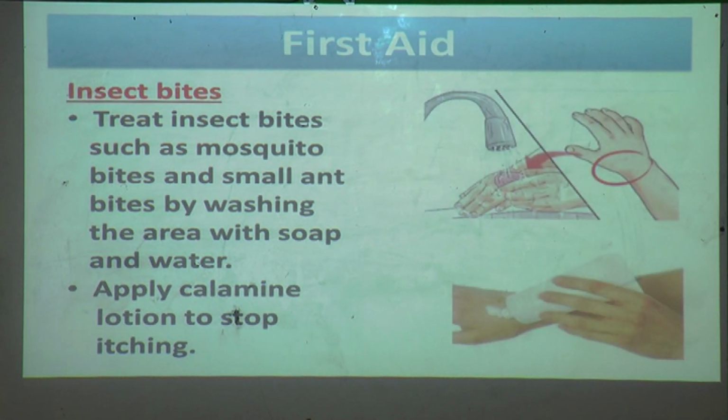So how do you have to do it? See, first you have to wash the area where the insect bit with soap and water. You have to wash that area, and then you have to apply calamine lotion to stop itching.